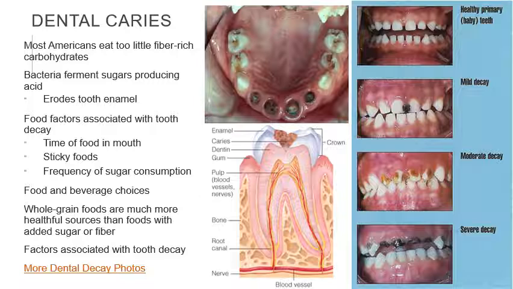Factors associated with tooth decay. I would ask you to review these: the time of the food in the mouth, the stickiness of the food, and also the frequency. How often do you eat these sugary foods? On the right-hand side, you see cavities. These are what a child's cavities can actually look like. A lot of times when the teeth become brown, that can make the mouth smell.